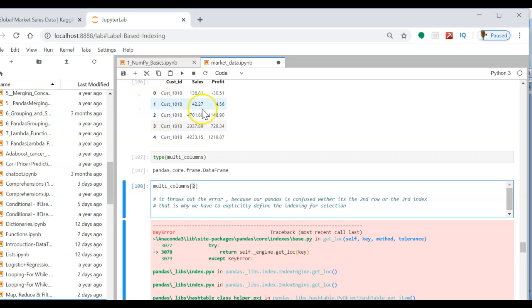So in this case it doesn't know. In the next session, we are going to see how we can select one row with the help of the label or with the help of indexing.